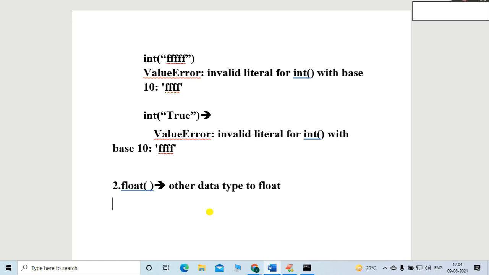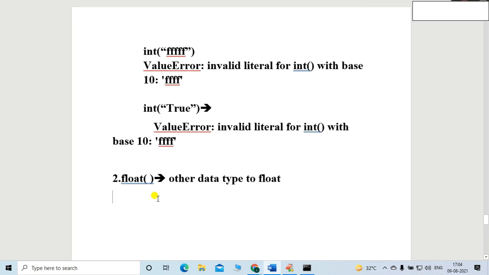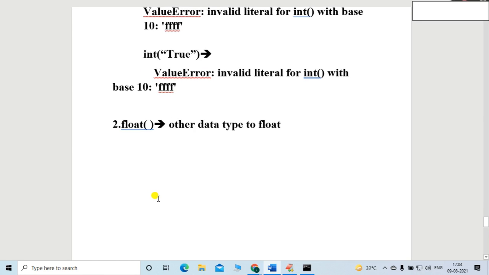Very simple, friends. Whatever analogy we apply for integer, you can apply the same analogy for float also. No need to get confused. Let me tell you how it is possible.